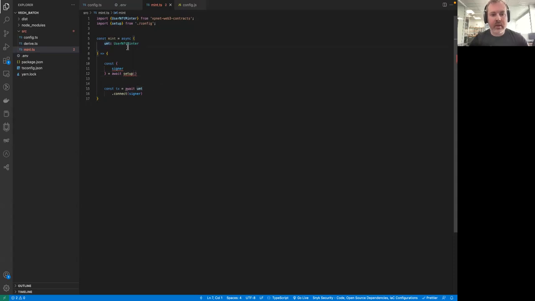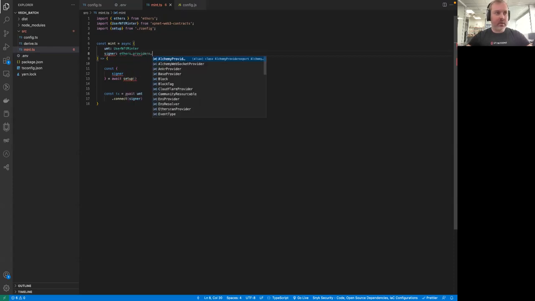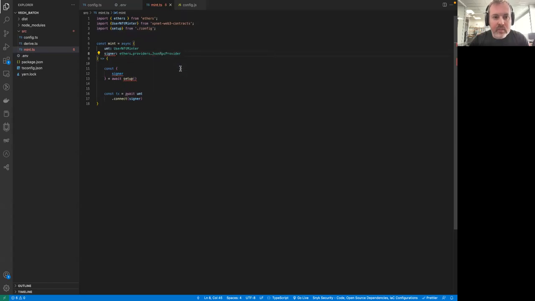Okay, I guess we better do this. We better import the signer from the arguments of this contract. Okay, and it's going to be ethers, providers, JSON RPC provider. This is the one we need. JSON RPC provider, here it is.